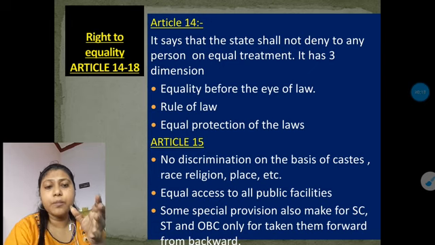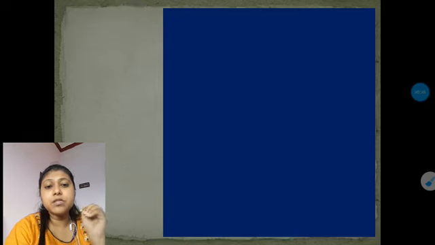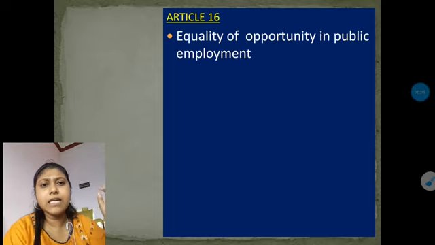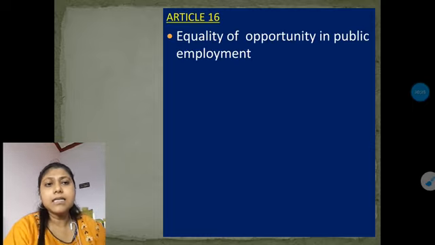So to give an equal chance to come forward, that's why these kinds of reservations are given on the basis of caste to the SC, ST, OBC. Now let's see Article 16. Article 16 talks about the equality of opportunity in public employment.